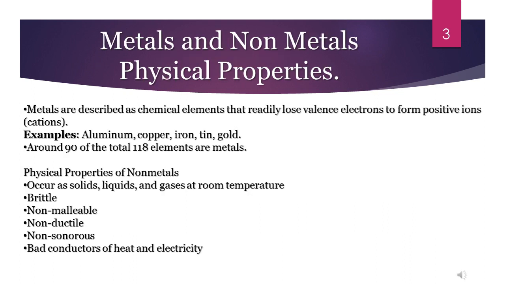Now let us see the physical properties, or how you can categorize a metal from a non-metal. Everybody has seen copper, right? Copper is a shiny material which is used for many things, which is categorized as a metal, and everybody knows about coal also, right? Coal is categorized as a non-metal. Let us see in detail the characteristics of metals and non-metals in the further lesson.